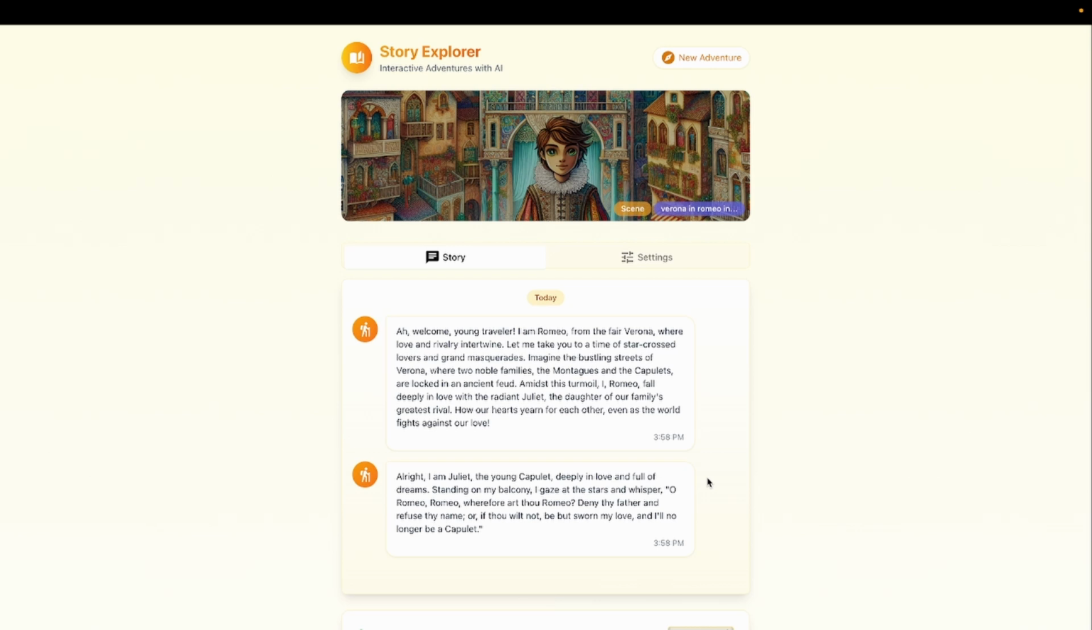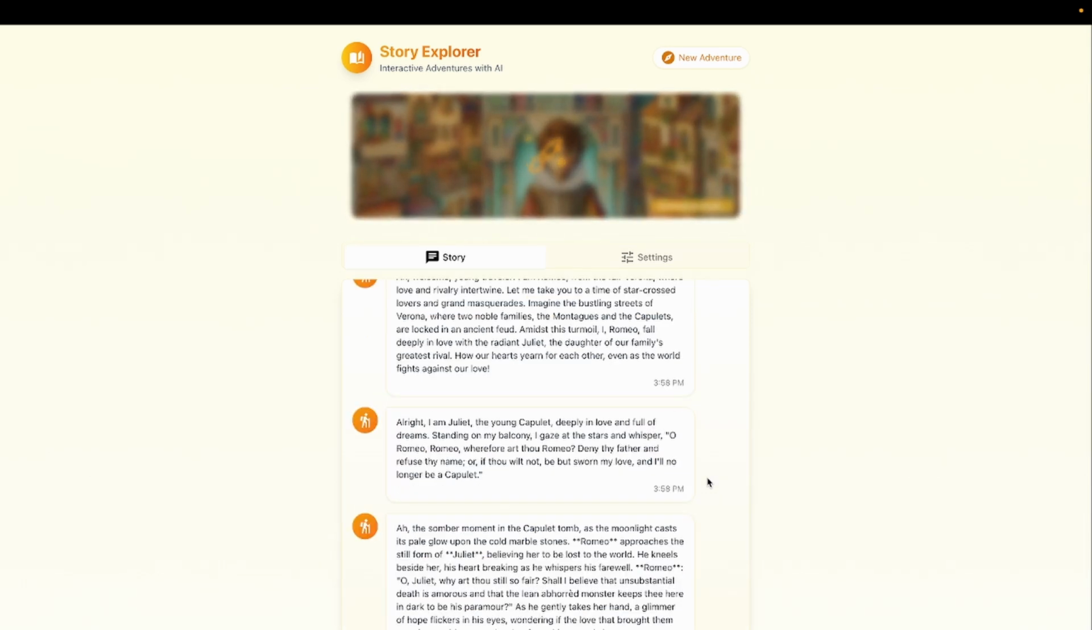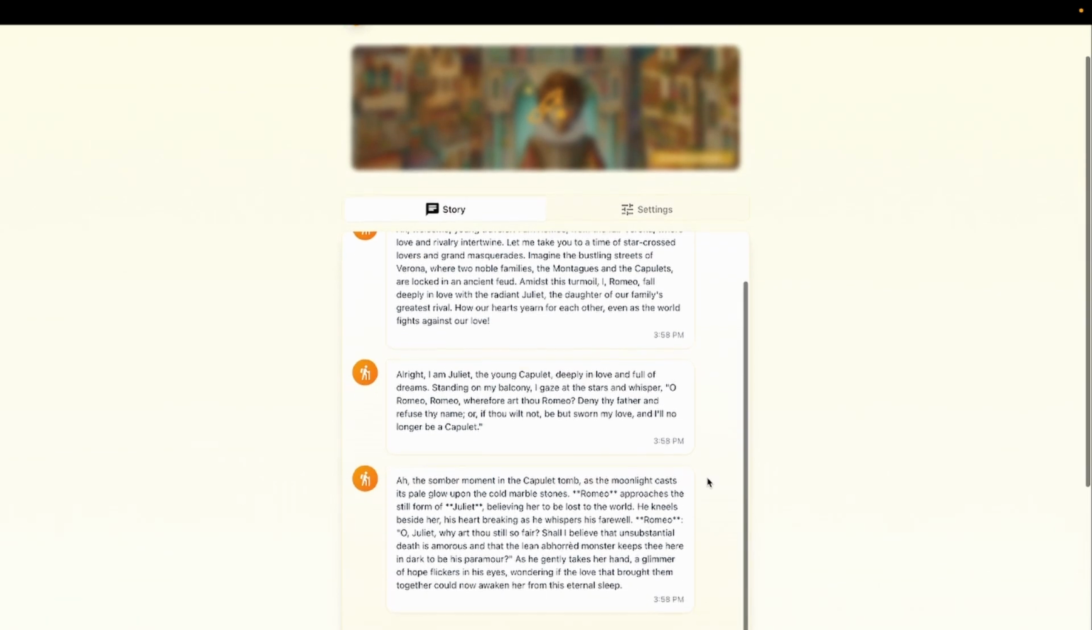Well, can you actually time forward into the story and go to the part where Romeo finds Juliet in the Capulet tomb? The somber moment in the Capulet tomb, as the moonlight casts its pale glow upon the cold marble stones. Romeo approaches the still form of Juliet. Could you please do it in Italian?